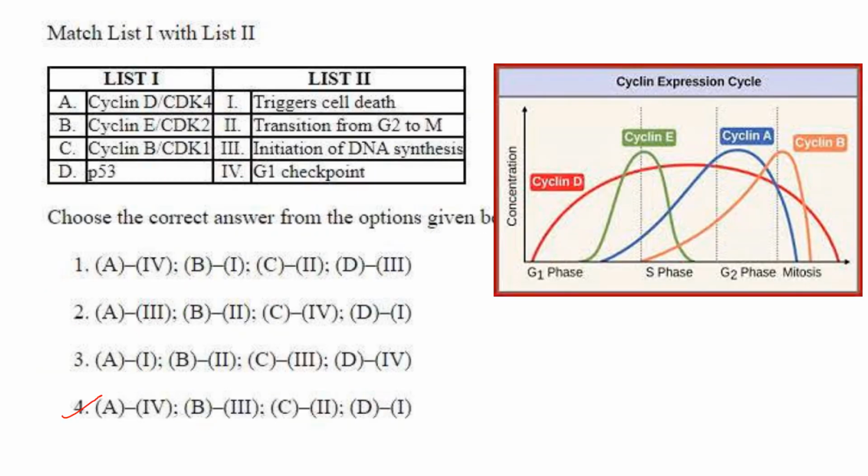Then match list 1 with list 2. Cyclin D, CDK4. If you see the graph, cyclin D is found throughout. Sorry, G1 checkpoint. So G1 checkpoint, cyclin D, A4.